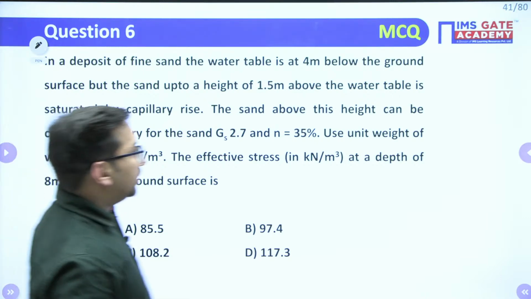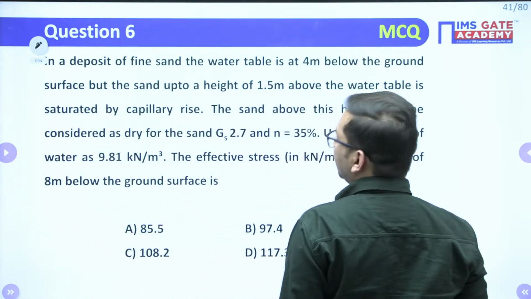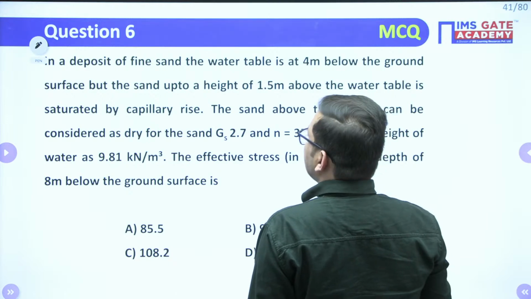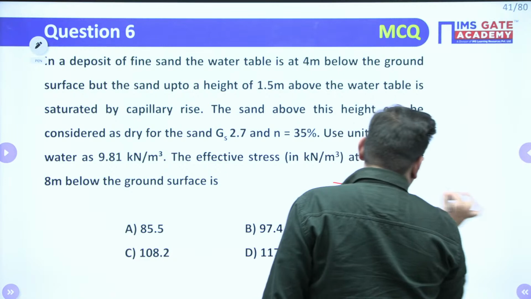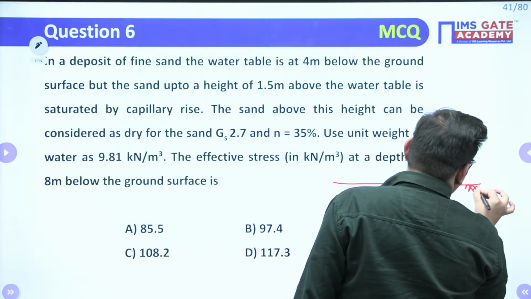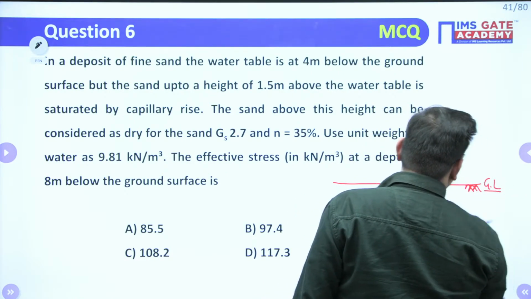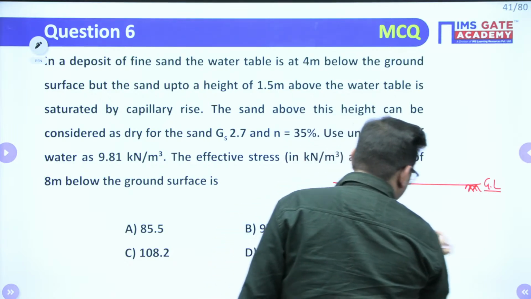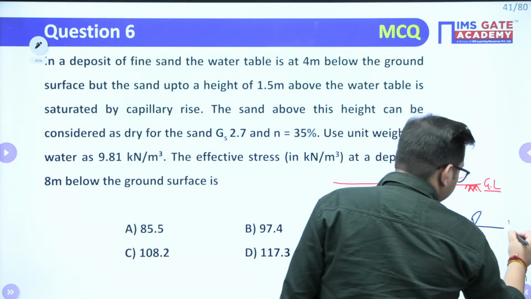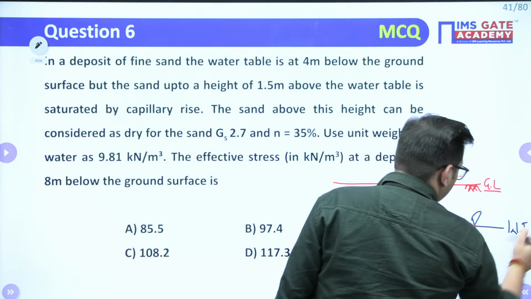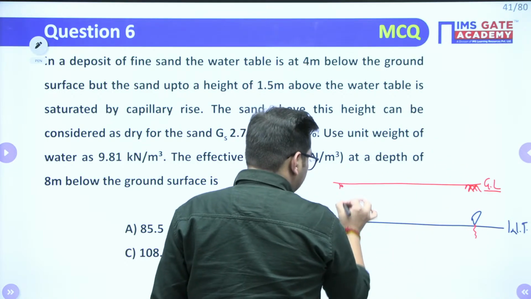I'll just draw the diagram for you so that it will be easy for you. So it is given that your water level is 4 meters below the ground level. So here it is the ground level and here it is the water table, right? This is your water table. This particular distance is given as 4 meters.